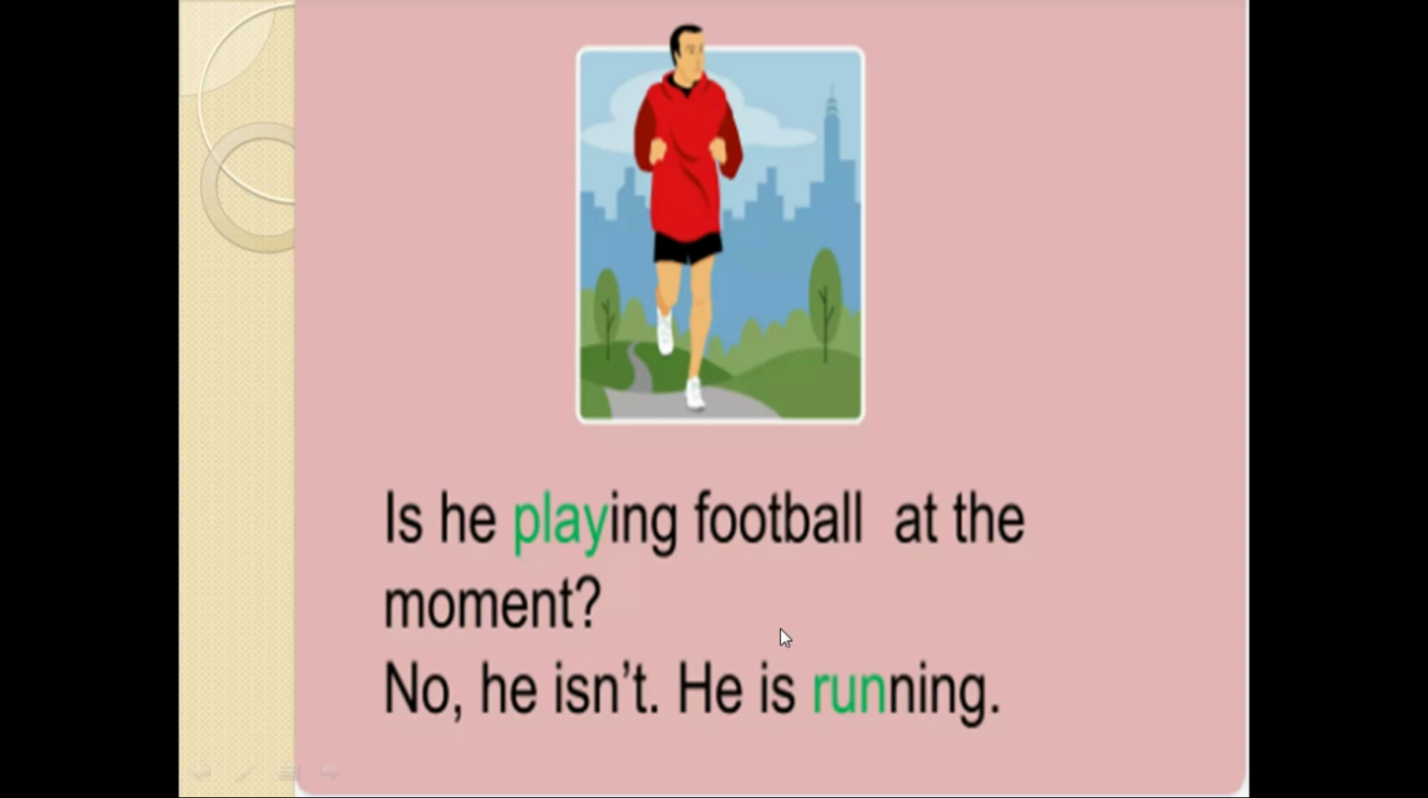Okay, now look at this picture. What is the man doing? Is he playing football at the moment? Can you see that he is playing football? No, he isn't. He is running. So at the time of speaking, what is he doing? He is running. This is an example of present continuous tense. We use present continuous tense when we are talking about an action that is going on at the time of speaking. At the time of asking the question, the action is going on. For that we use present continuous tense.